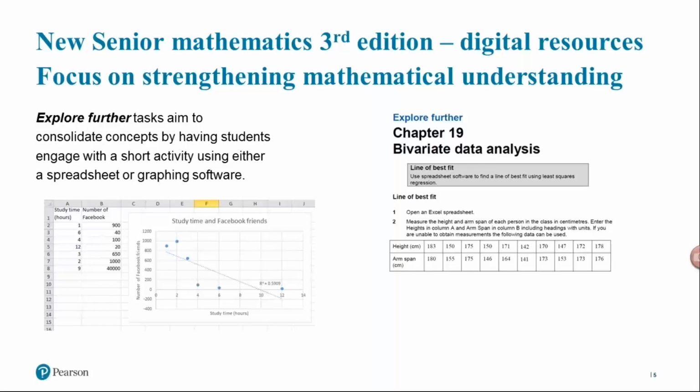The second type of interactive activity that appears in boxes throughout the text are the Explore Further activities. These tasks aim to consolidate concepts by having students engage with a short activity, including either a spreadsheet or graphing software. The difference with these activities is that these are a little bit more detailed. Rather than linking to a specific online graph with an instruction to alter something, they'll link to a Word document that will contain instructions for constructing an online graph or a spreadsheet, and then a few questions that students can answer to enable them to consolidate the concept that they've learnt.